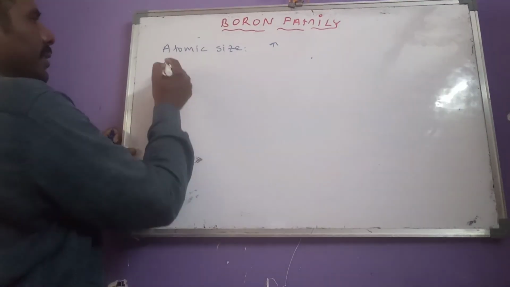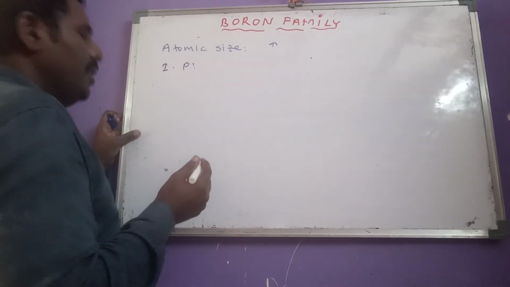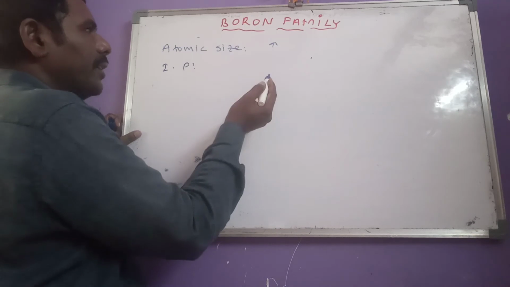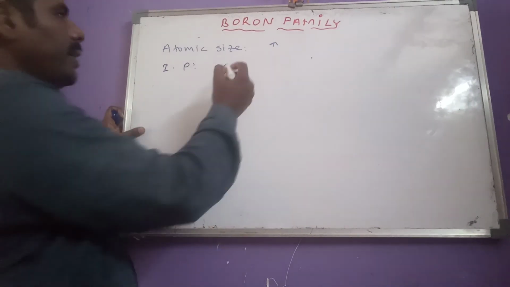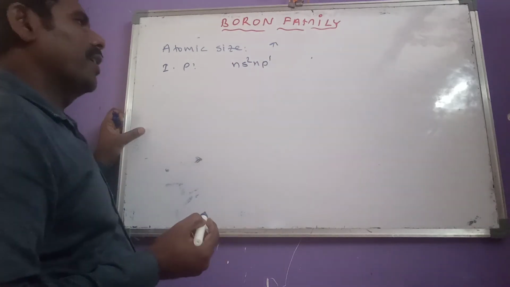Now let us see ionization potential. If you consider the third A group elements, the general configuration is ns2 np1.